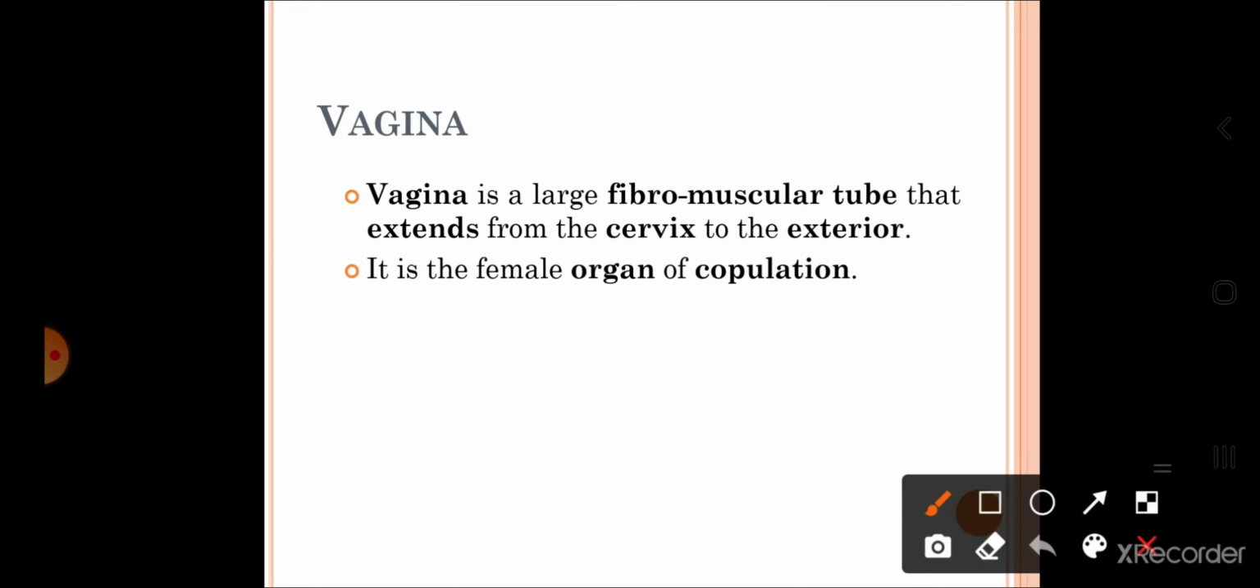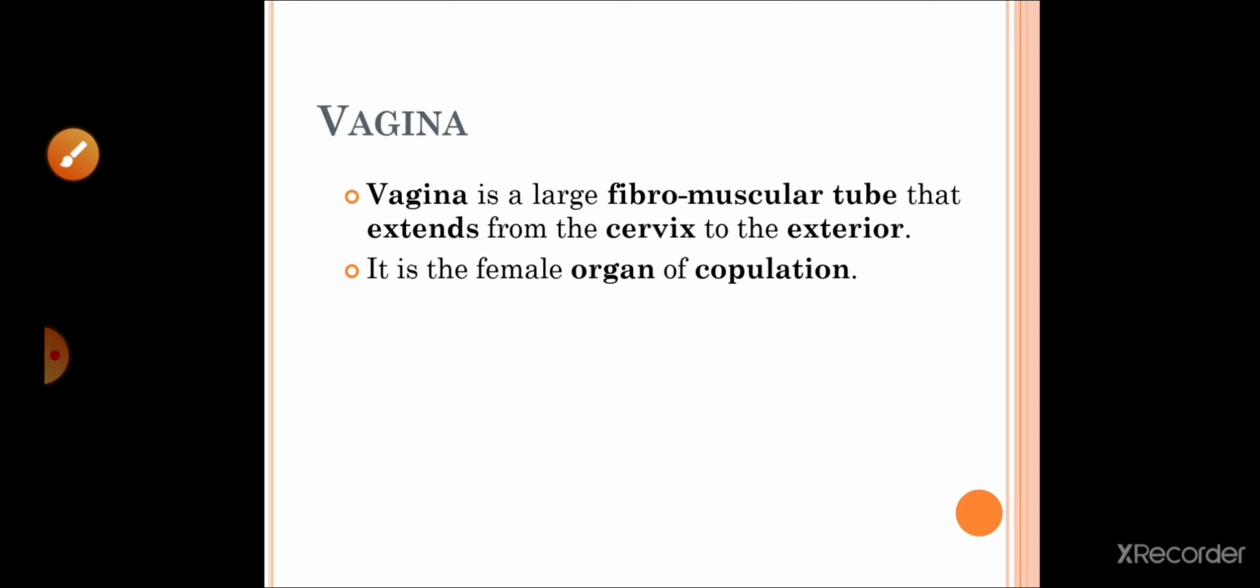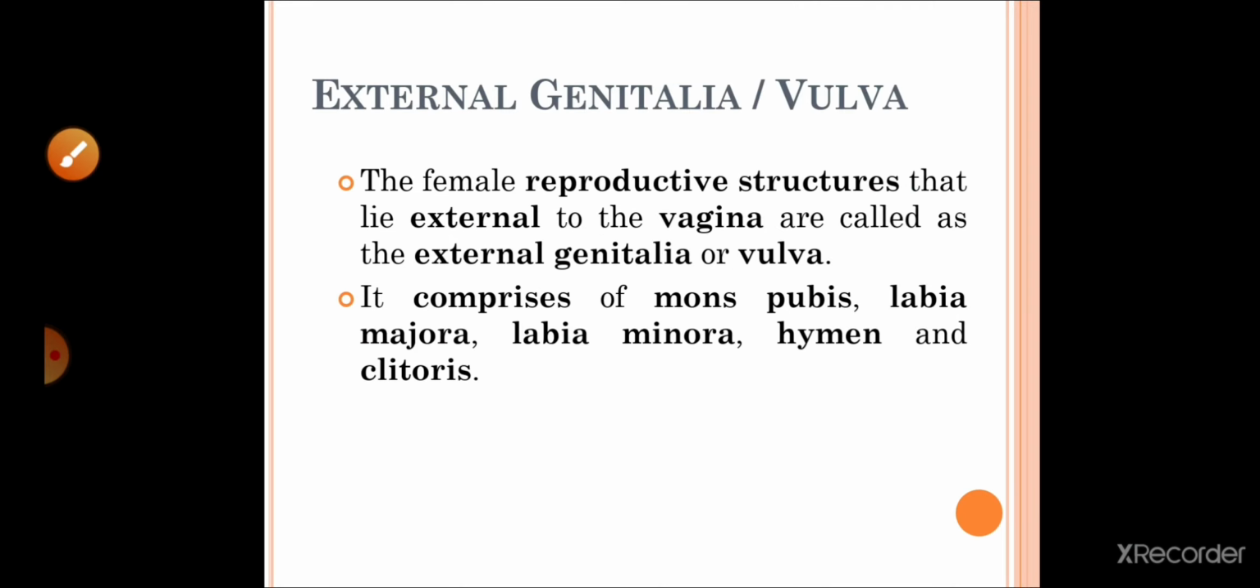Now, the next accessory duct is vagina. So vagina is a large fibromuscular tube that extends from cervix to the exterior. The vagina extends from cervix to the exterior part into the external genitalia, and it is a fibromuscular tube. It is the female organ of copulation. This is the organ which helps in the process of copulation, in the process of mating.